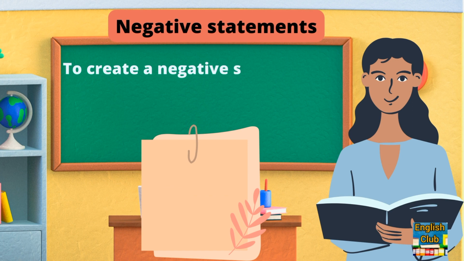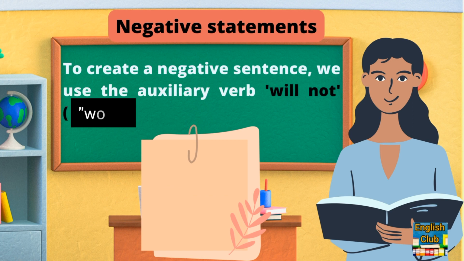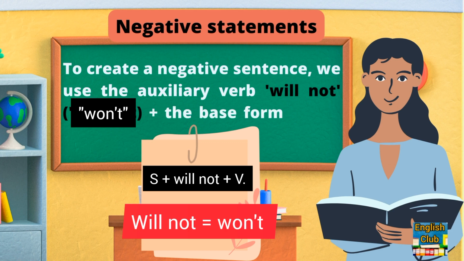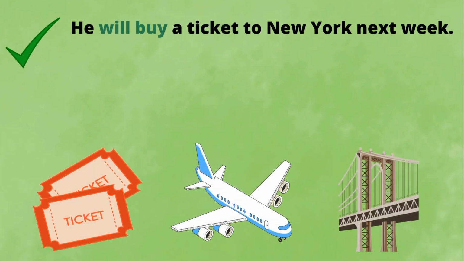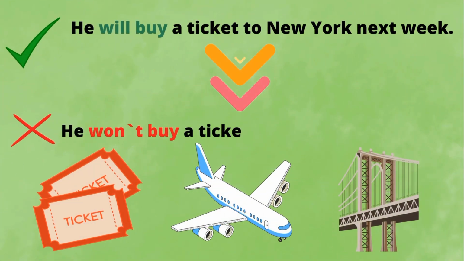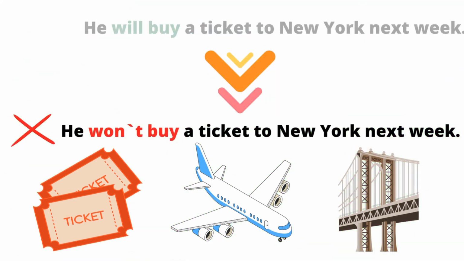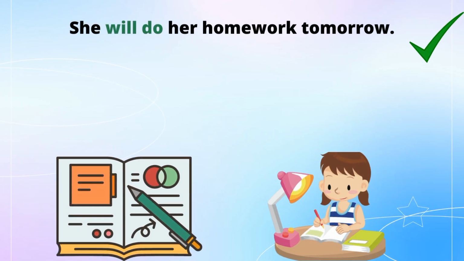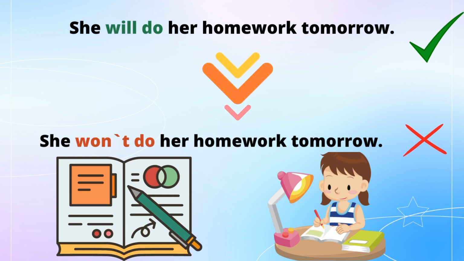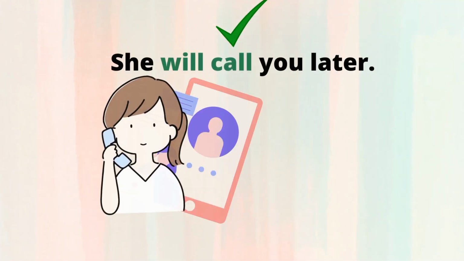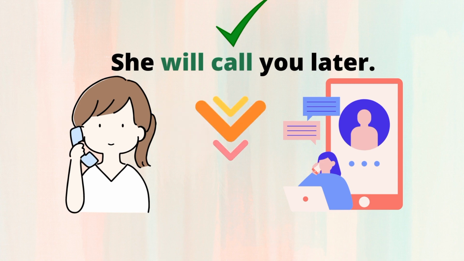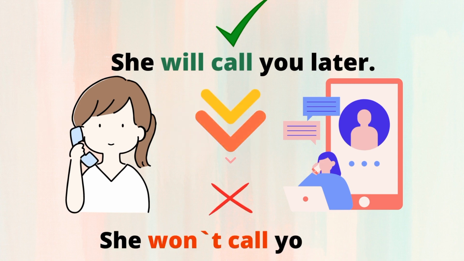To create a negative sentence, we use the auxiliary verb will, not, or won't, plus the base form of the verb. For example, he will buy a ticket to New York next week. He won't buy a ticket to New York next week. She will do her homework tomorrow. She won't do her homework tomorrow. She will call you later. She won't call you later.